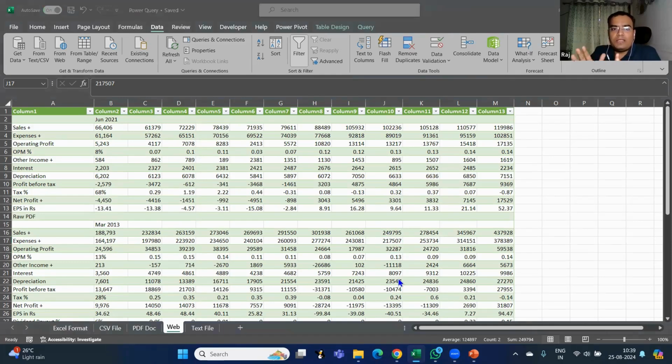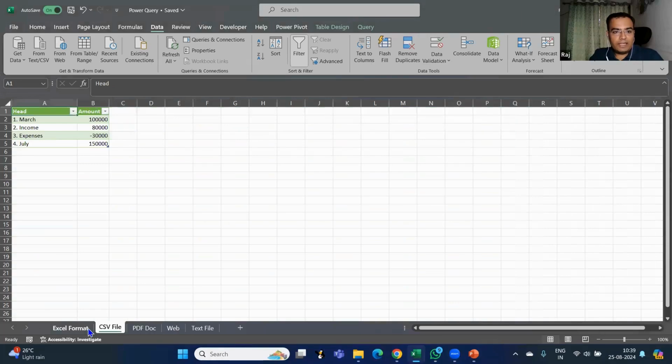I hope whatever options I showed you related to getting the data from various sources is clear, right? If it is clear, type clear in the chat box so that we can go ahead. We have other options to see also. Super.